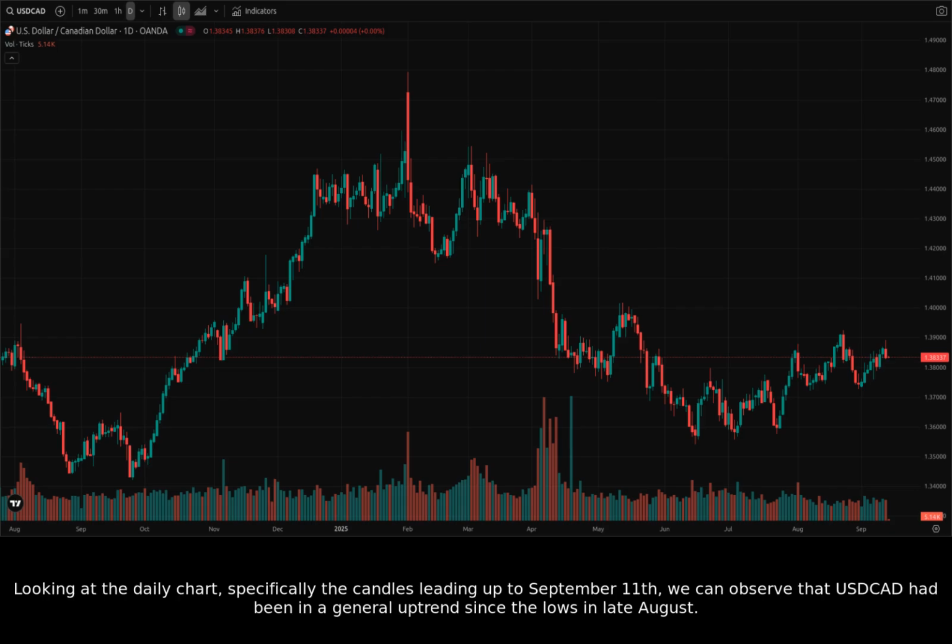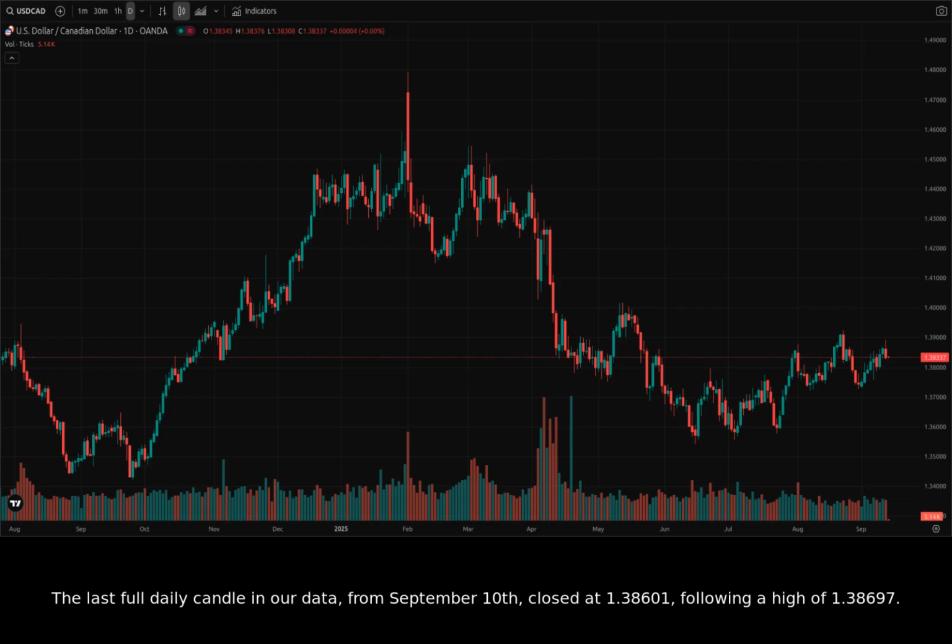Looking at the daily chart, specifically the candles leading up to September 11th, we can observe that USDCAD had been in a general uptrend since the lows in late August. The last full daily candle in our data, from September 10th, closed at 1.38601, following a high of 1.38697.